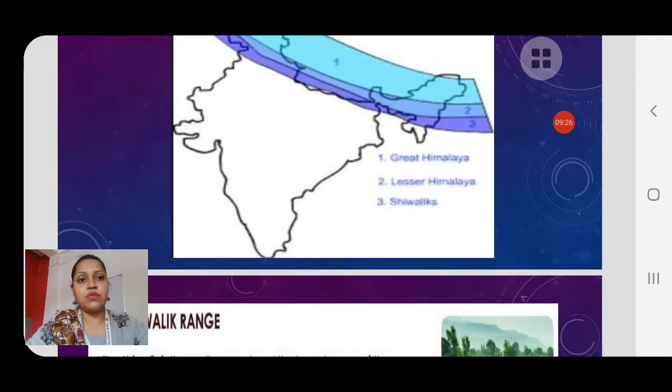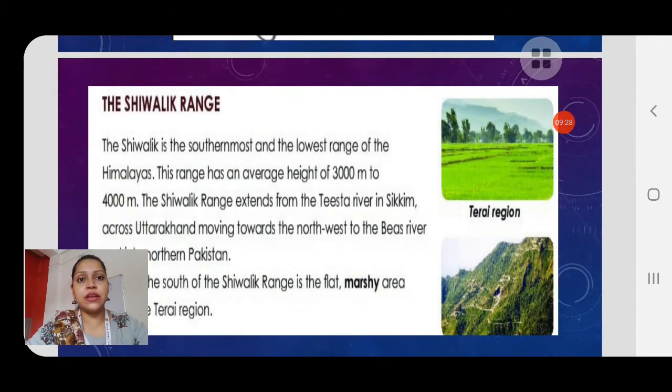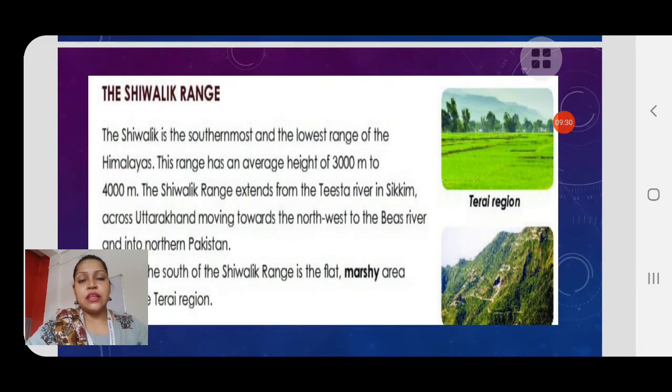Now the Shivalik range, what is given? The Shivalik is the southernmost and the lowest range of the Himalayas. This range has an average height of 3,000 to 4,000 meters. So it is the southernmost and lowest range.